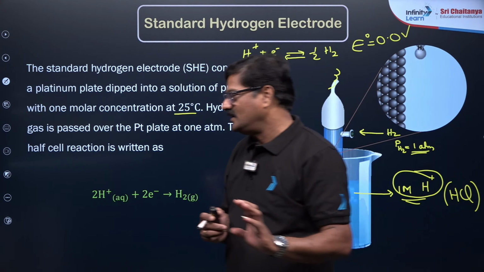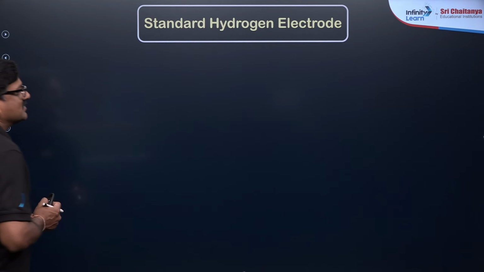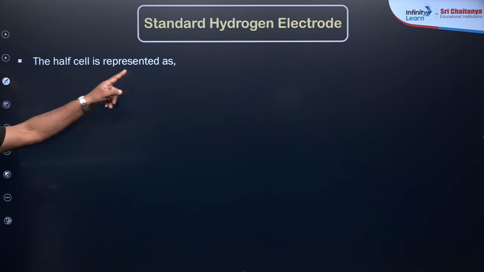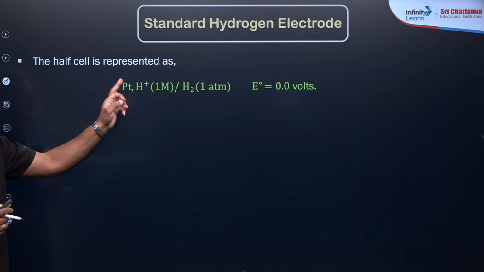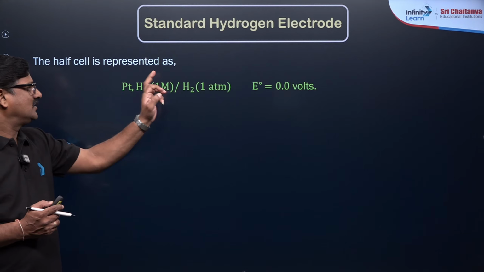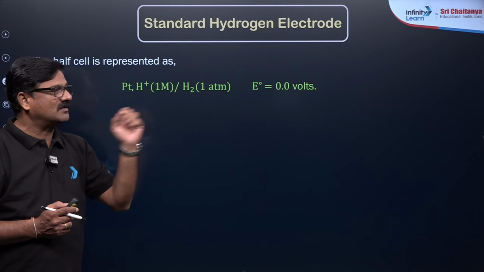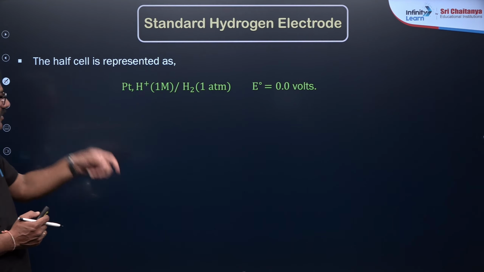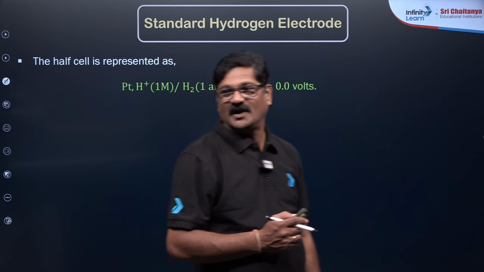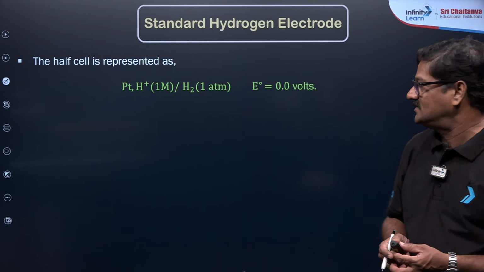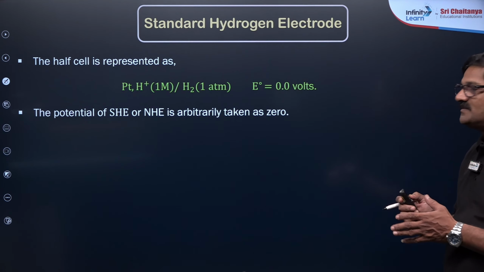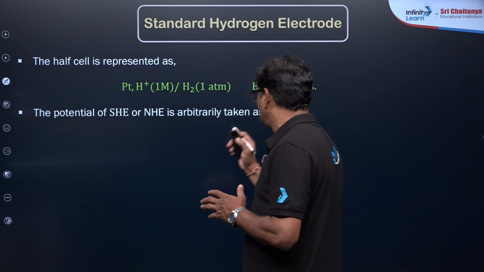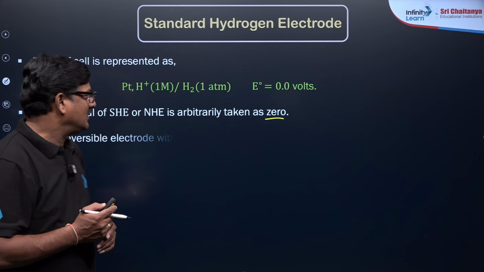Its electrode potential is taken as 0, and the half cell is represented as Pt, H plus 1 molar, H2 1 atm. E naught value is going to be 0.0 volts. This is how we have to take the reference. The potential of SHE or NHE is arbitrarily taken as 0 volt.